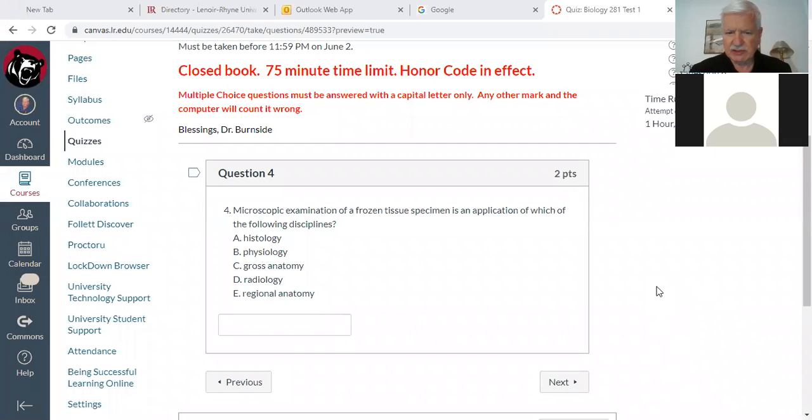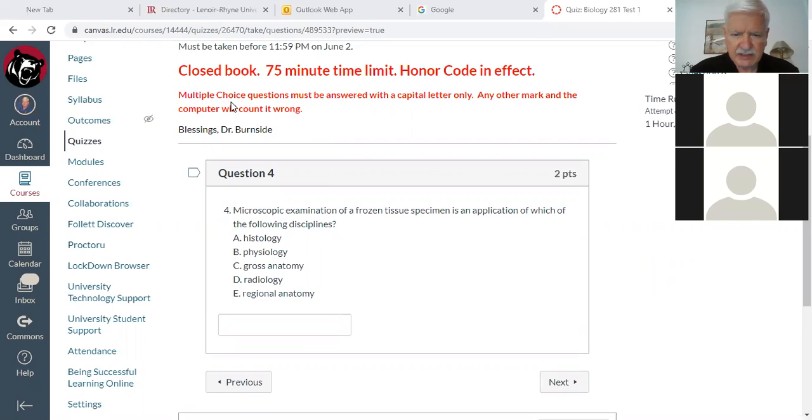Okay, so we're going to look at question number 4 again. Let me come over here, share the screen. There it is. Question number 4. So I said, when you read a multiple choice question, the key thing is to read all the words. A multiple choice question is a reading question. Spend a lot of time reading and a little bit of time answering. And the key word here is tissue.